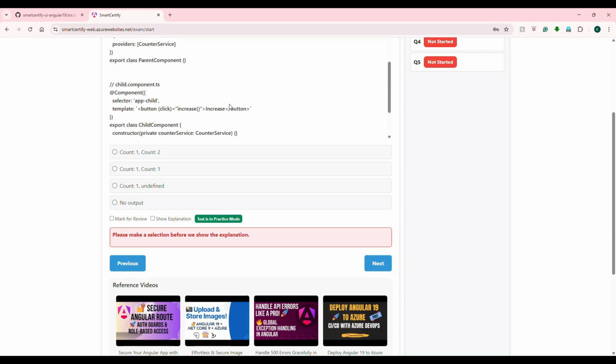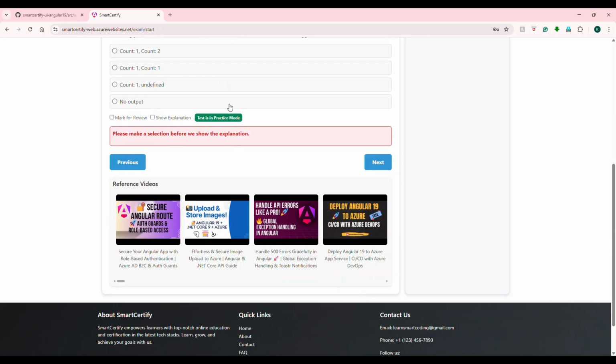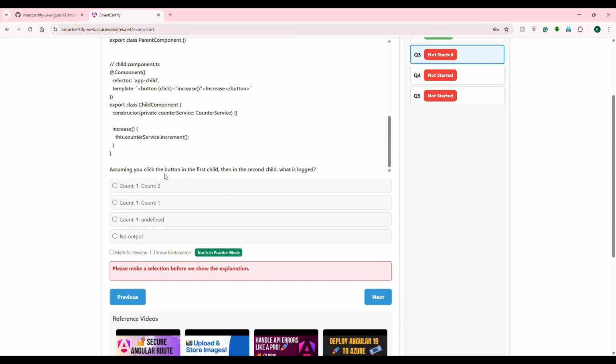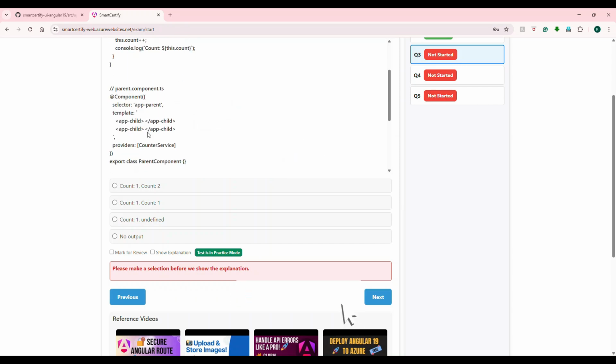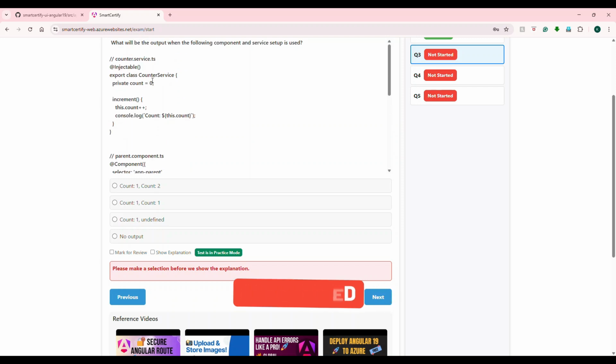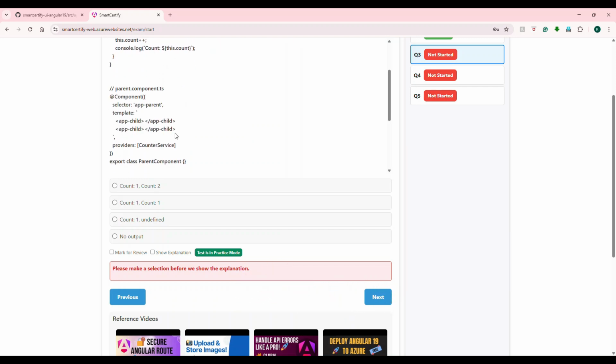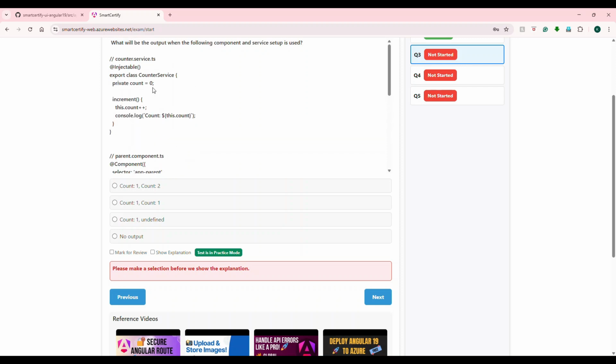Assuming you click the button in the first child, then in the second child, what is logged? In the parent component, there are 2 children. When you click the first button here, the count would have increased from 0 to 1, and when you click on the second one, it would have increased to 2. So it will log 1 and 2.